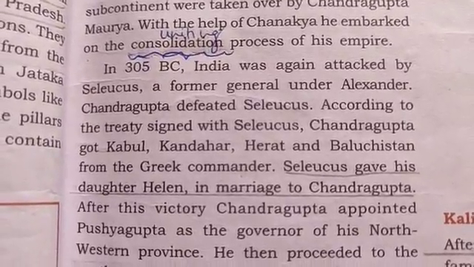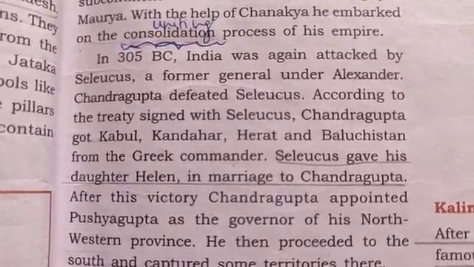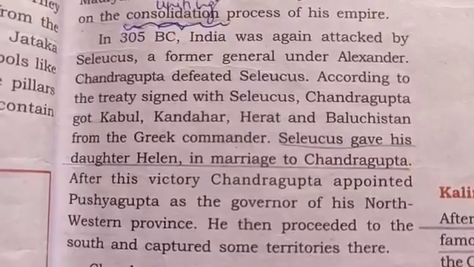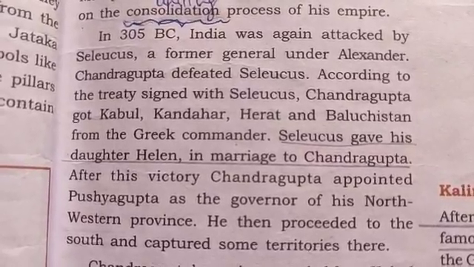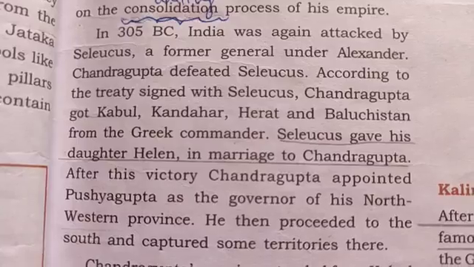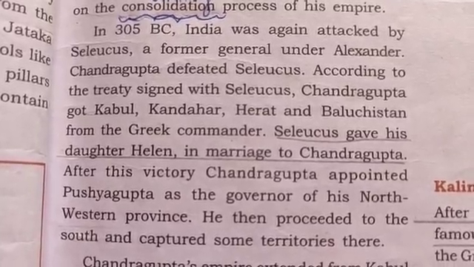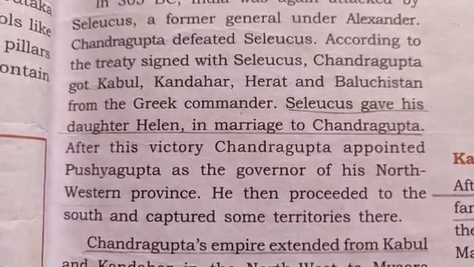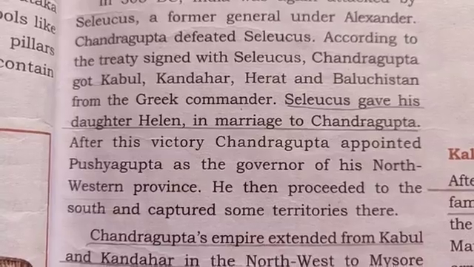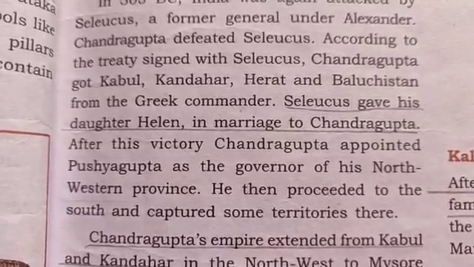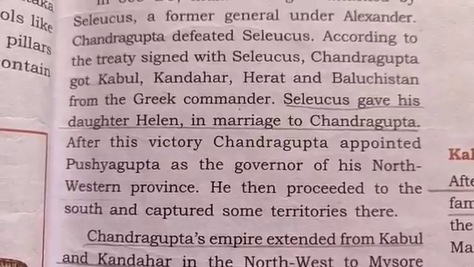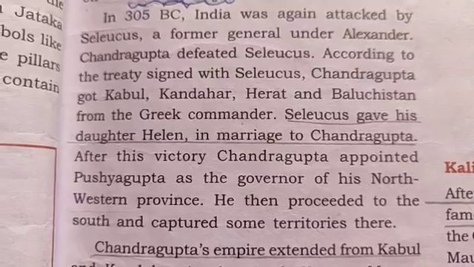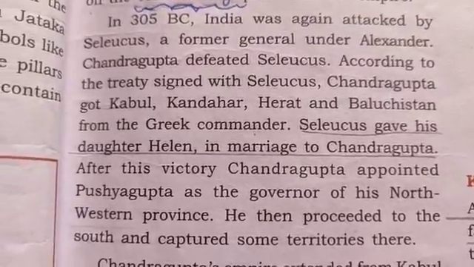Now, in 305 BC, India was again attacked by Seleucus, a former general under Alexander. Chandragupta defeated Seleucus. According to the treaty signed with Seleucus, Chandragupta got Kabul, Kandahar, Herat and Baluchistan from the Greek commander. Seleucus gave his daughter Helen in marriage to Chandragupta. After this victory, Chandragupta appointed Pushyagupta as the governor of his northwestern province, and he proceeded to the south and captured some territories there.